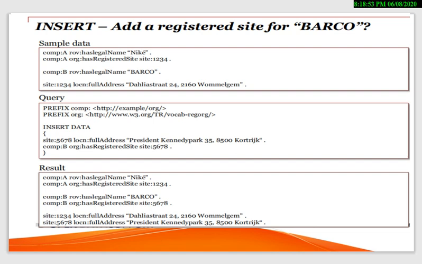What we are searching, we want to insert data: add a registered site for Barcode. We are searching data for Barcode over here, and its result is this, which is shown on the screen, right? Here we are working on the insert. We have inserted the registered site for Barcode and the result is shown over here. We can insert the data.